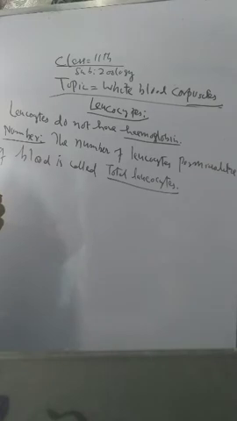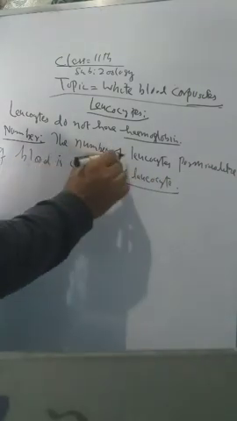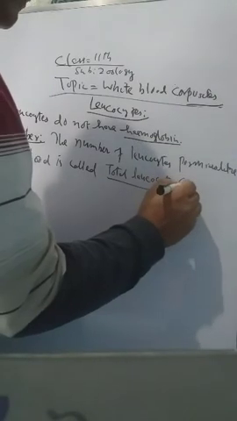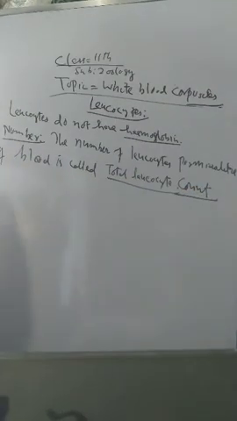The number of leukocytes per microliter of blood is called the total leukocyte count, TLC.